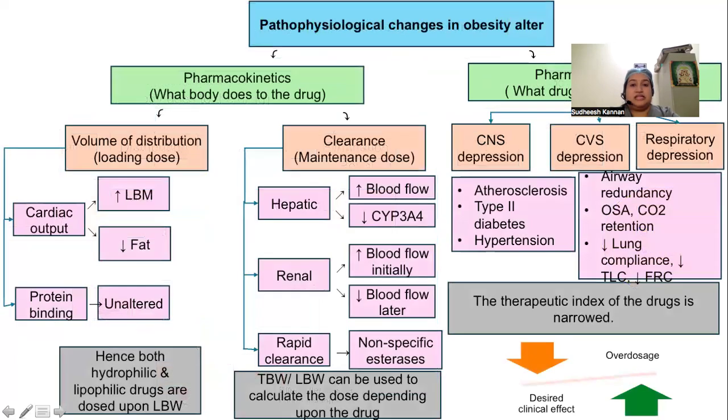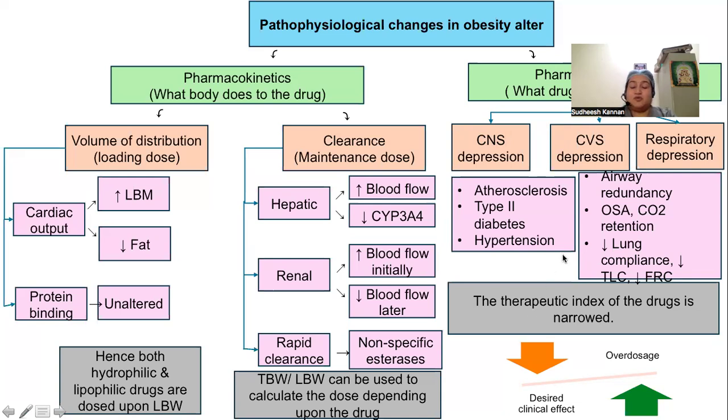The pathophysiological changes in obesity alter the pharmacokinetics and the dynamics of the drugs. Volume of distribution determines the loading dose. In obesity, the cardiac output is increased to lean body mass and decreased to fat, and protein binding is unaltered. Hence, both hydrophilic and lipophilic drugs are to be dosed based upon lean body weight. Whereas the clearance determines the maintenance dose. The clearance of the drugs is through hepatic, renal, or sometimes through rapid clearance through non-specific esterases. Hence, total body weight or lean body weight can be used to calculate the dose depending upon the drug.